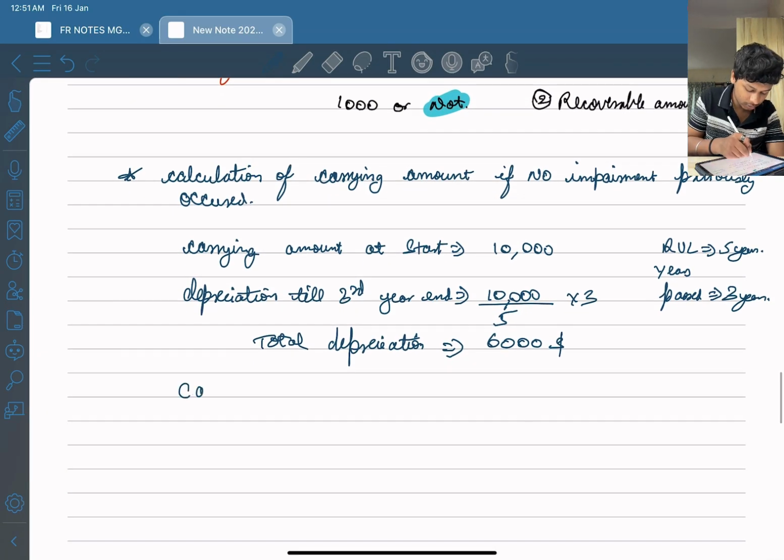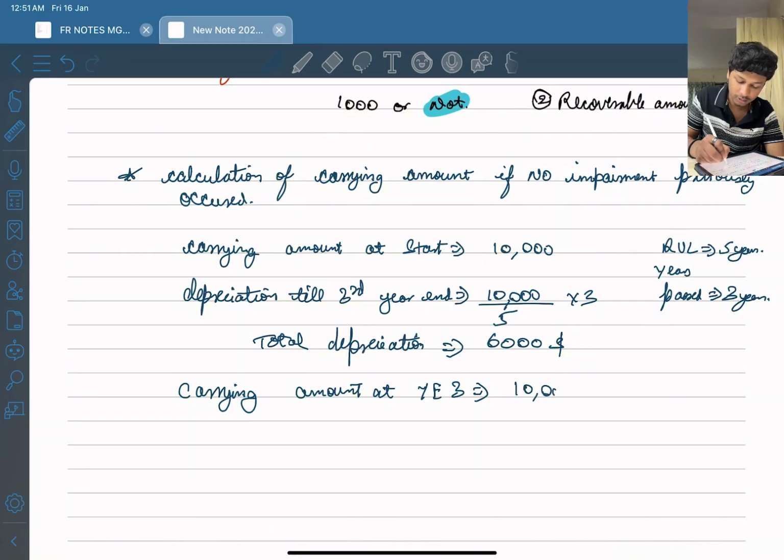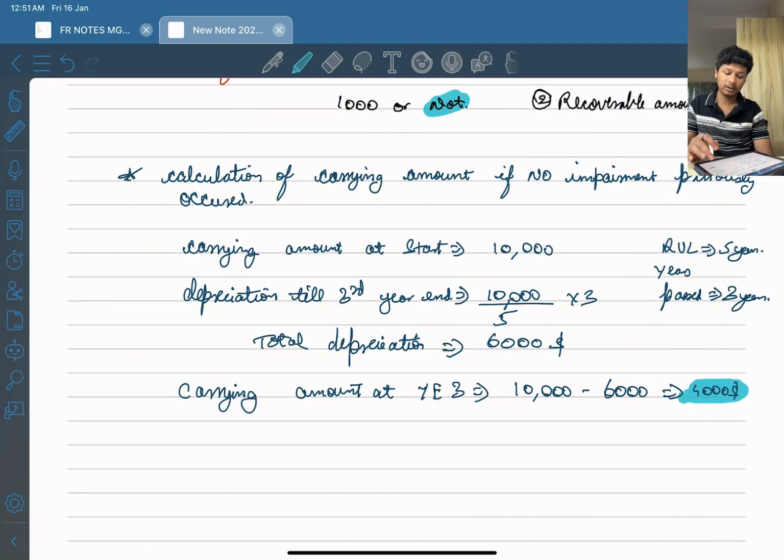What is the carrying amount? Carrying amount at year end 3 will be equal to $10,000 minus $6,000, which will be equal to $4,000. So this is the carrying amount if no impairment previously occurred.